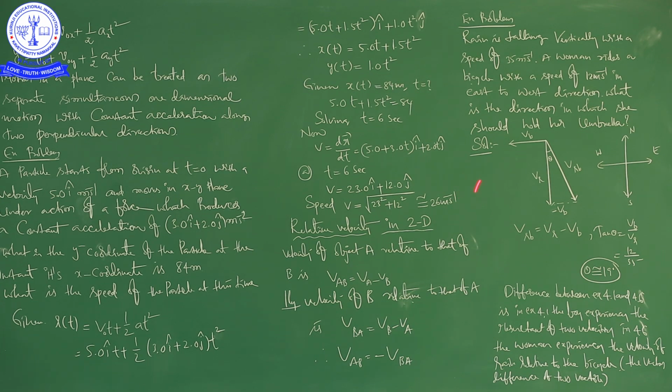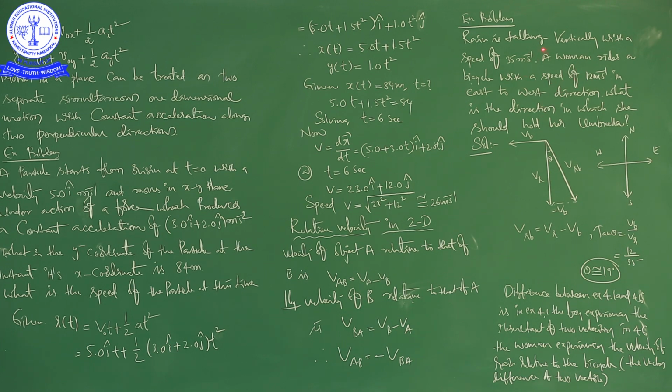Next, the small concept. This concept we already studied in motion in a straight line, that is relative velocity, but now the same thing we are studying in two dimensions. You already know the velocity of object A relative to B is VAB equals VA minus VB, and the velocity of B relative to A, VBA, is VB minus VA. Therefore the relation between them is VAB equals minus VBA.